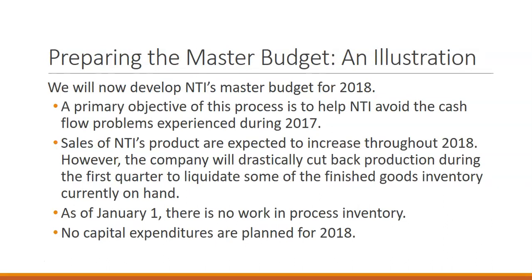So when we're looking at creating the budget, we're going to look at this example for the technology company that we were talking about in the chapter. We're going to help them try to avoid the cash flow problems they had in the previous year. Their sales are expected to increase, but we're going to cut back on production because we currently have a lot of inventory on hand. We have no work in process inventory as of January 1st, and no capital expenditures are planned for 2018.